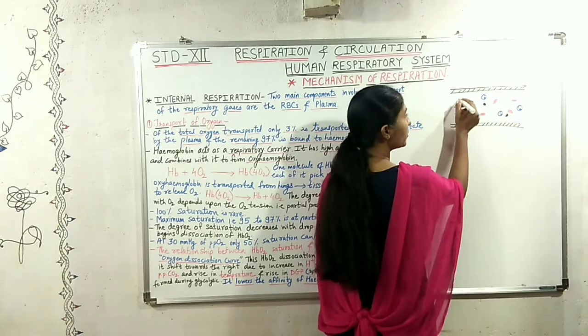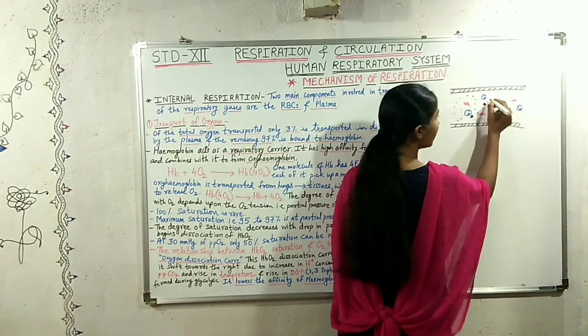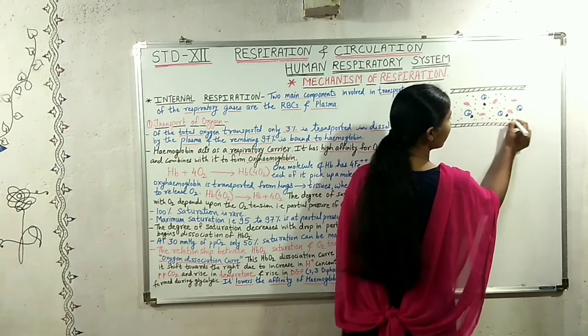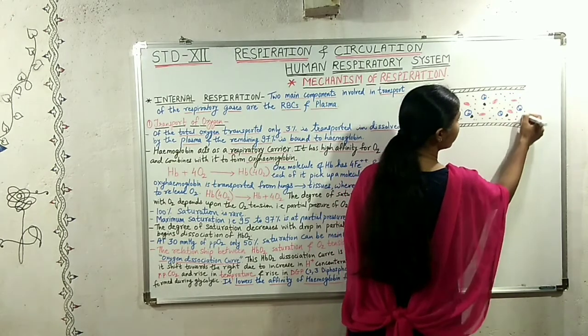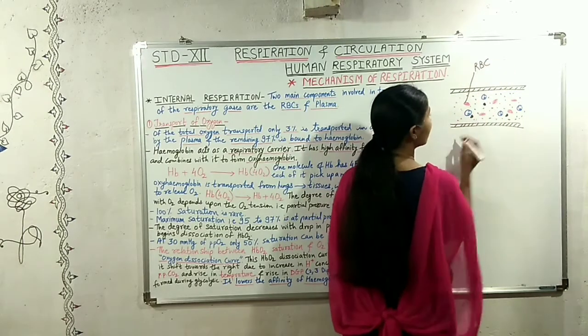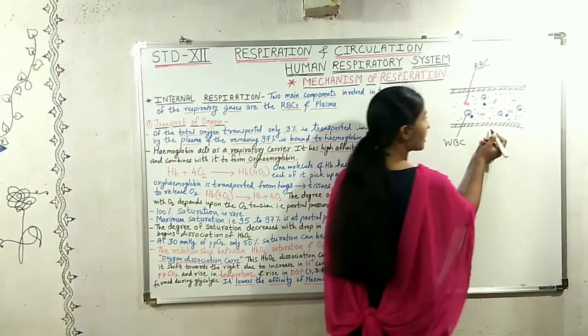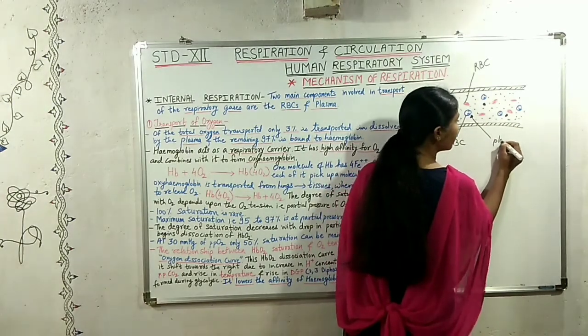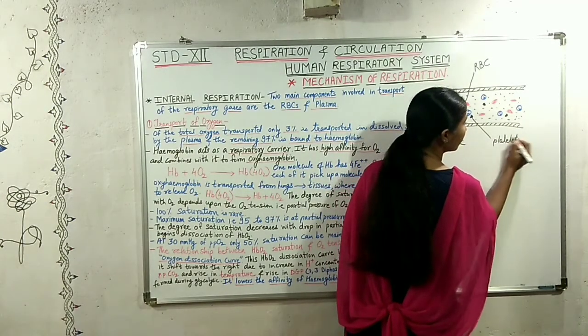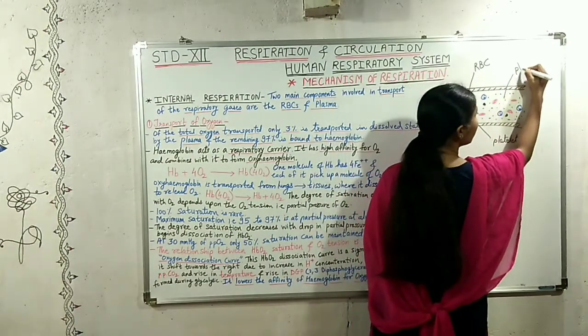Then there is a fluid around these RBCs and WBCs. So these are the RBCs, this is the WBC, and these are the platelets. And this fluid is the blood plasma.